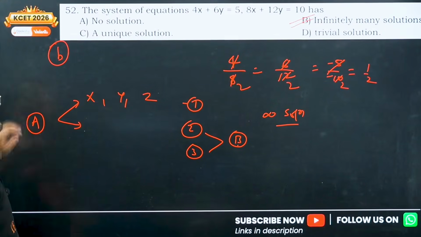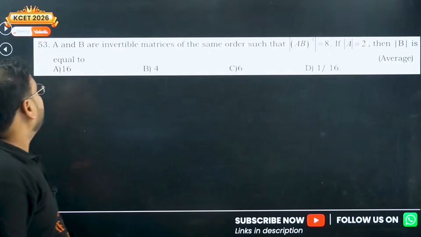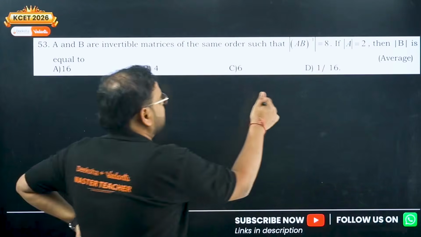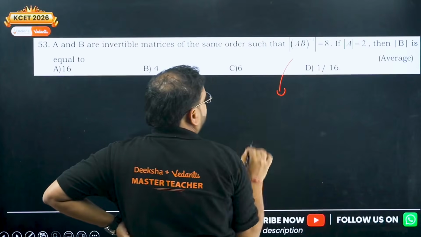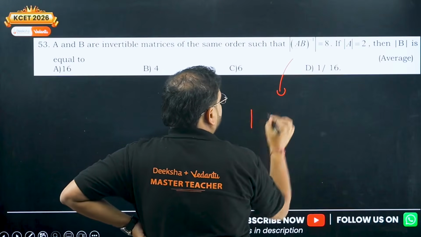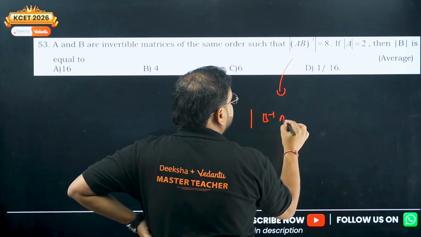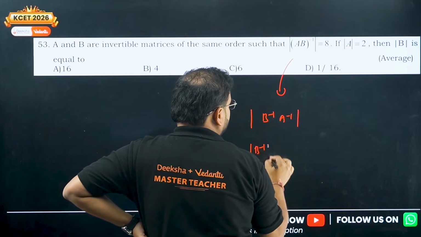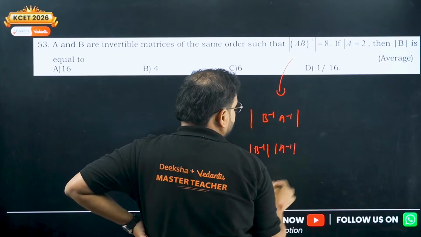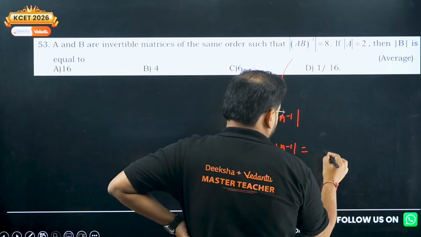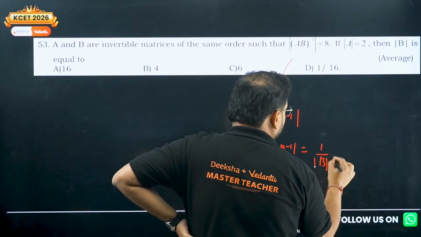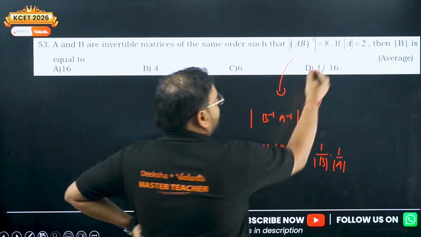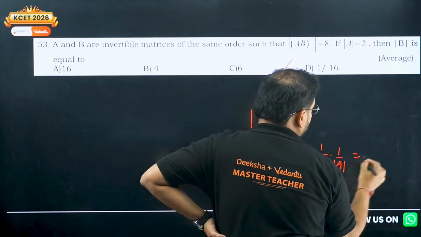Done. Next, if A and B are invertible matrices of the same order, what is the value of this? Superb question. First principle will give me this reversal law, B inverse A inverse. Now individually we can find the determinant, we know the property as well. So 1 by determinant of B into 1 by determinant of A, and this is equal to what? 8. This here is equal to 8.